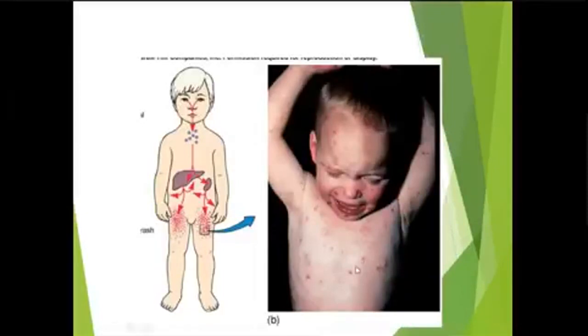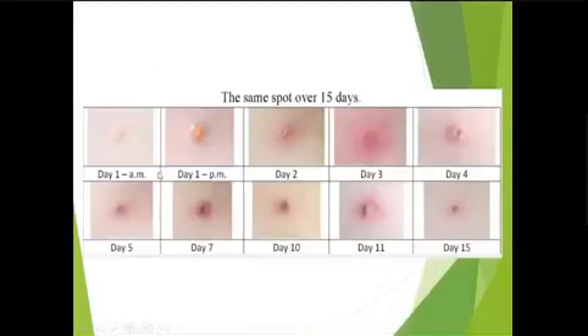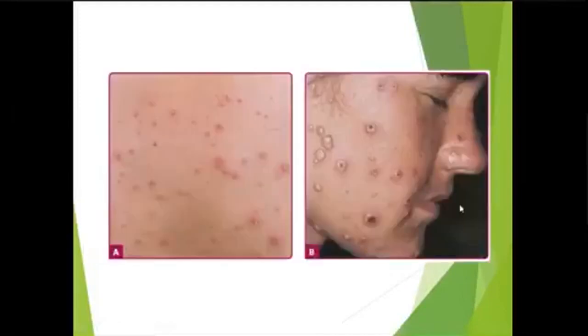So you can see there are multiple lesions of chickenpox. This is the progression of a lesion. Initially it starts as a small macule, then a vesicle, then pustule formation and crusting. This is the crust. Then there is healing and shedding of the crust, and eventually it leaves a scar by day 15.